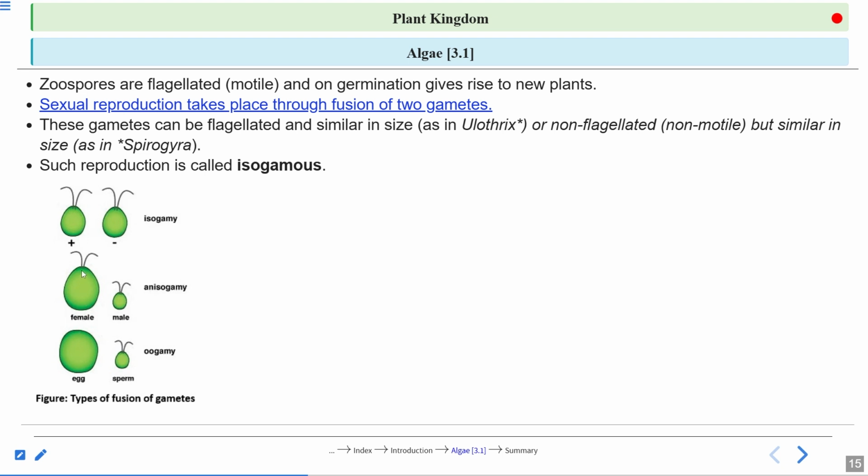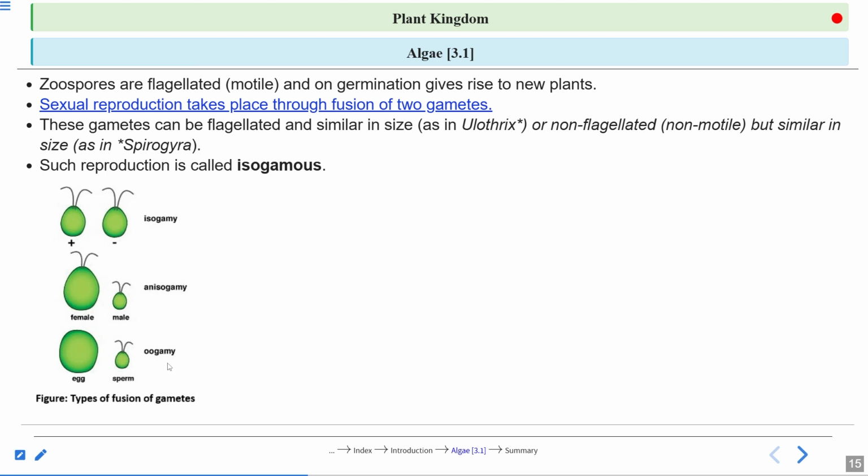Now here you can see in the case of anisogamy, one is morphologically distinct, meaning you can see it is larger. The female is larger and the male is smaller, right? So this is called anisogamy type.